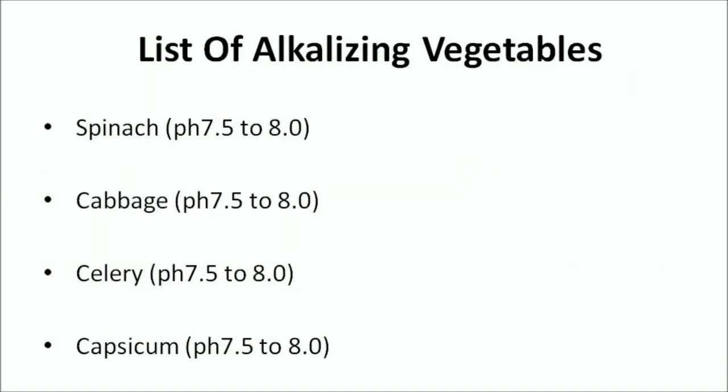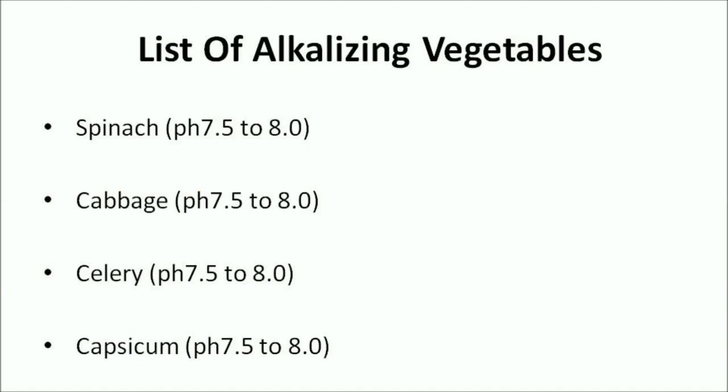Here is a list of some alkalizing vegetables. Spinach. It's a very low alkaline forming food, moderate in alkaline, with a pH of 7.5 to 8.0, and spinach content raises alkalinity. Cabbage. Low alkaline forming food with a moderate alkaline pH level of 7.5 to 8.0. It's also a good substitute for cocoa, and it's mineral rich.